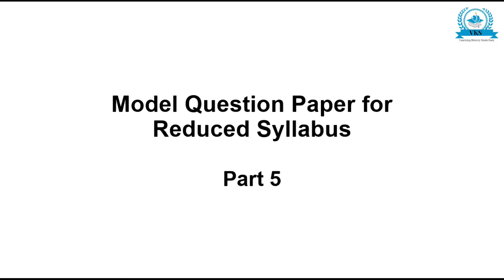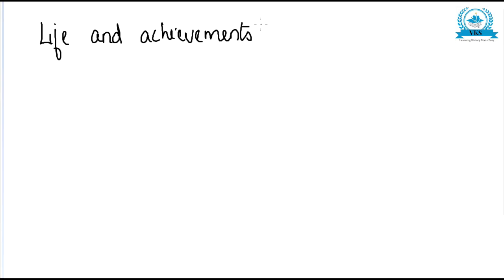So without wasting time, let us get into the video. Today we are going to see two essay questions which are included in the model paper for the reduced syllabus. The first essay question which we are going to learn is: explain the life and achievements of Ashoka.